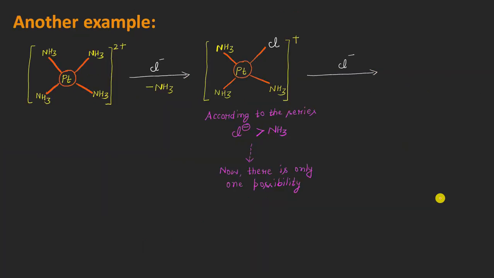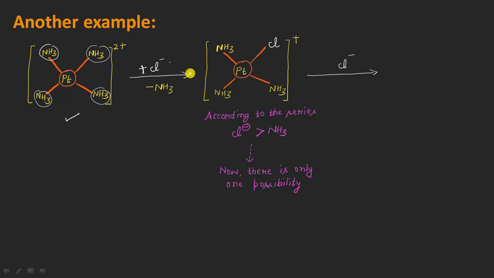right? So in the same way, we have another reaction here in which 4 ammonia ligands are present. You can count from here. This is the first ammonia, second, third, and fourth here, right? And once again, it is a square planar complex of platinum. The first step you can see here is that we are adding one chloride ion to this complex molecule.